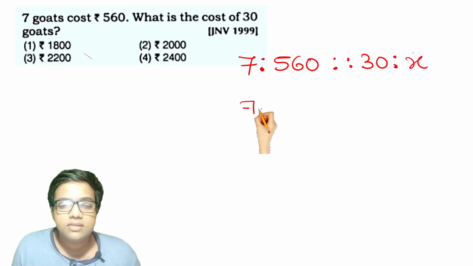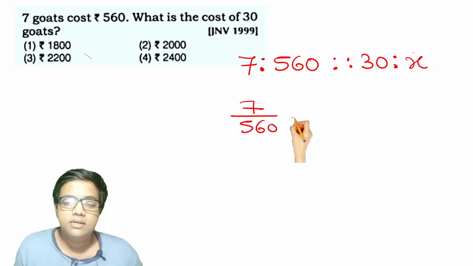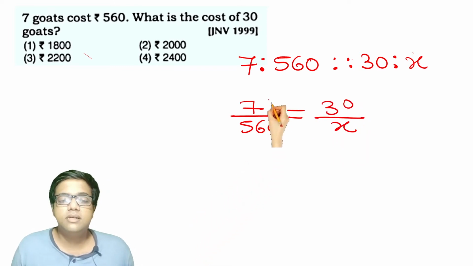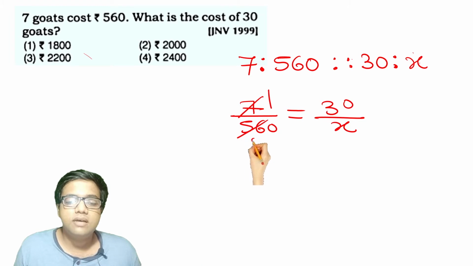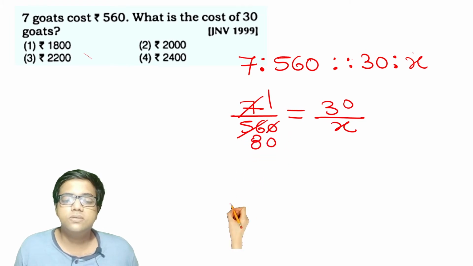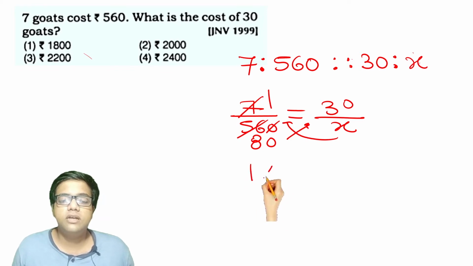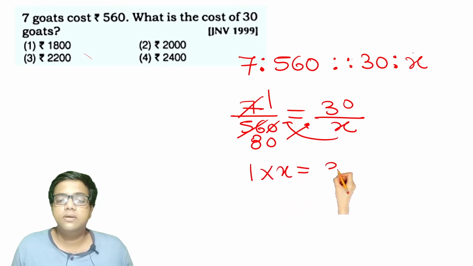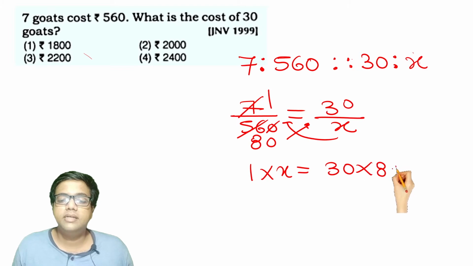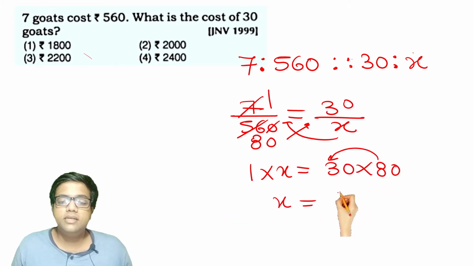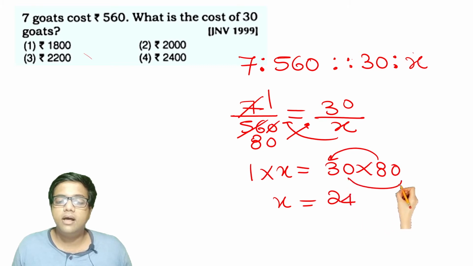Let's do it. 7 by 560 will be equal to 30 by X. 7 ones are 7, 7 8s are 56, 7 zeros are 0. Cross multiply. So here it becomes 1 into X is equal to 30 into 80. X is equal to 8 3s is 24, and the last 2 zeros are there.